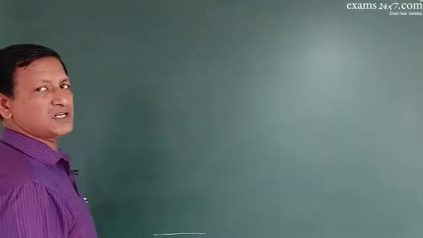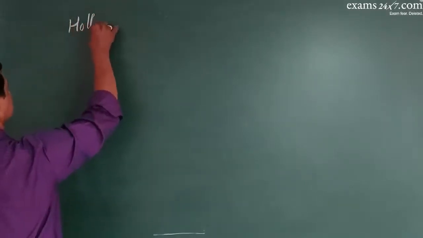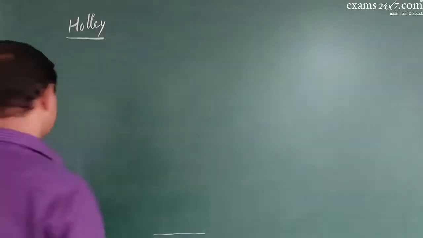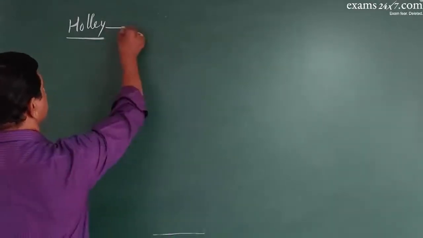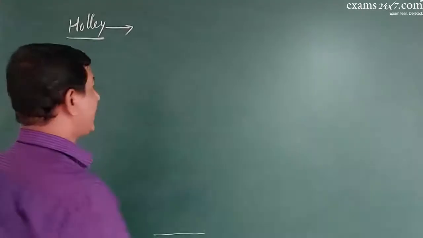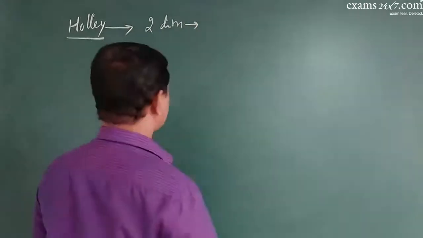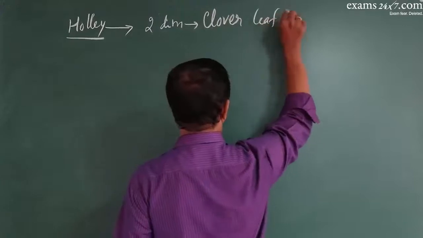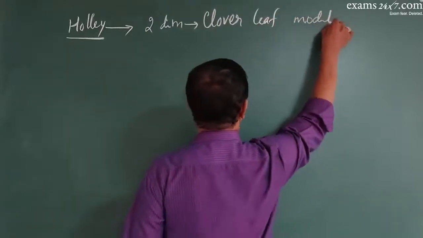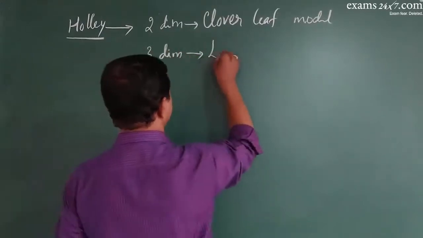And the structure of tRNA has been studied by a scientist called Holley. He has studied the structure of a tRNA molecule. In two-dimensional view, it looks like a leaf of clover. But in three-dimensional view, it looks like L shape.